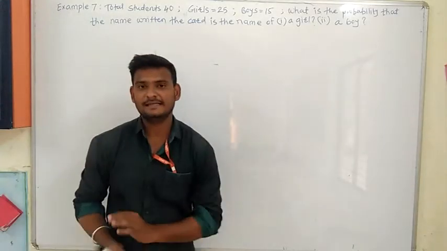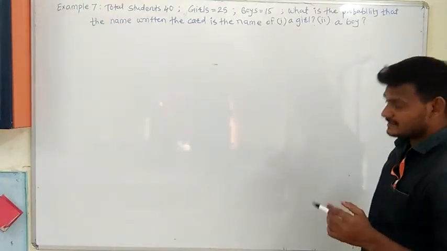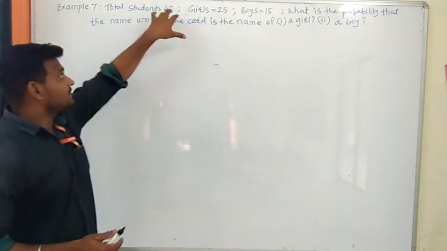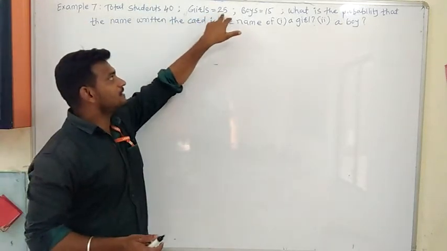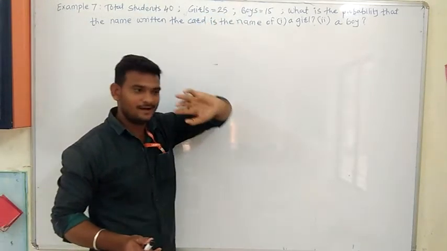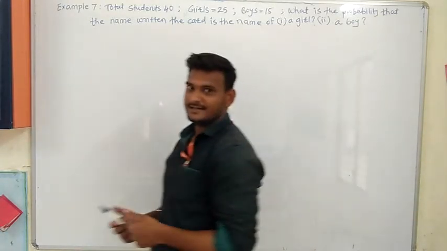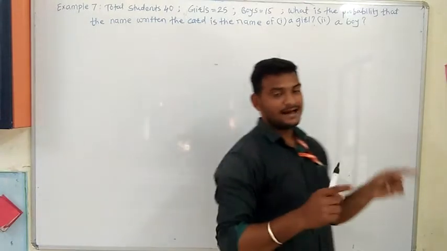Okay, students, now we will see example number 7. See, in example number 7, what is asked? Total students are given as 40 students. These 40 students are from a class 10, and 25 girls are there, 15 boys are there in class 10. And their class teacher, suppose me only.